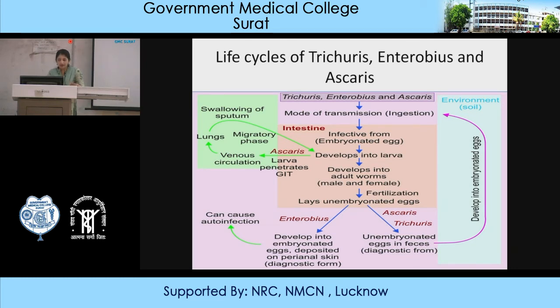These eggs are passed through the feces into the environment. In the environment, the eggs undergo a certain molting, and after that they are infective to man.